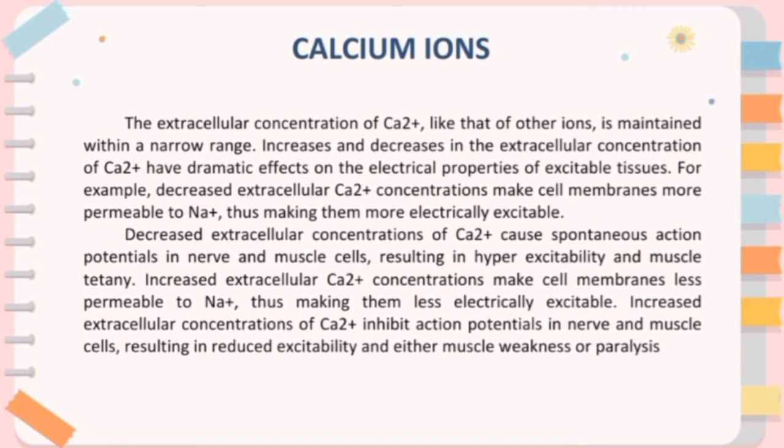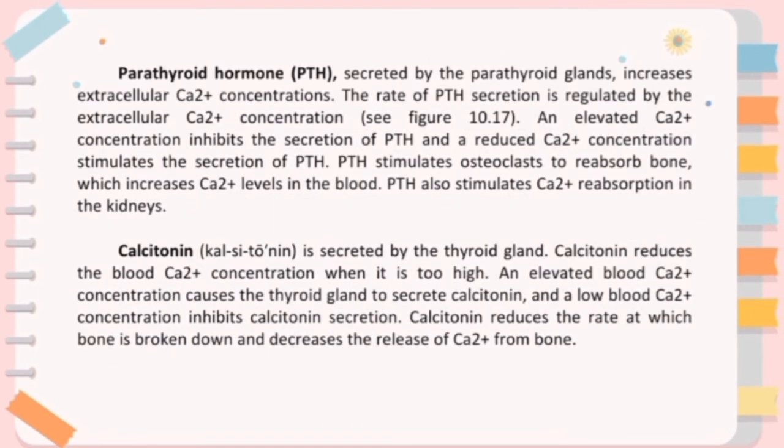Okay, so meron dalawang tumutulong sa calcium ions para mag-regulate dito. Ito yung parathyroid hormone or PTH. It's secreted by the parathyroid glands, increases extracellular calcium concentrations. And yung isa naman is calcitonin. Reduces the blood calcium concentration when it is too high.